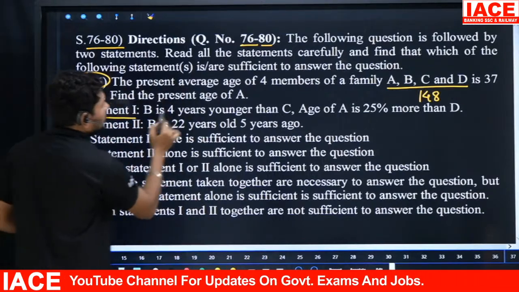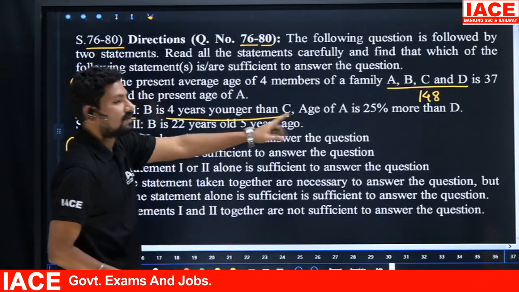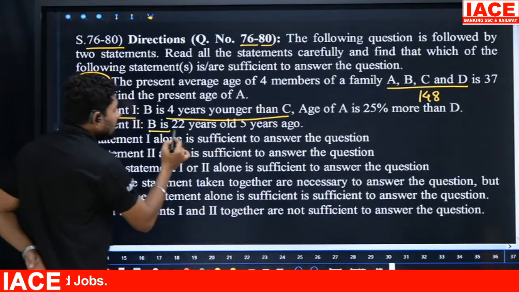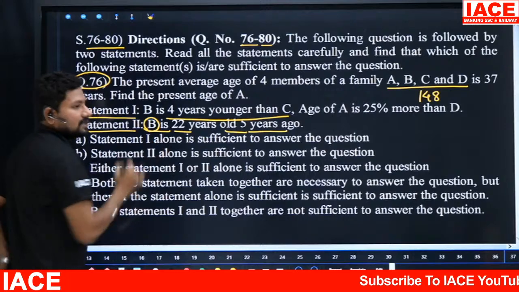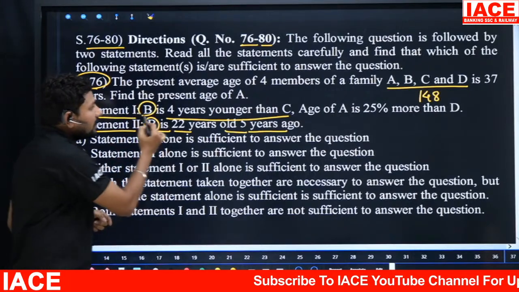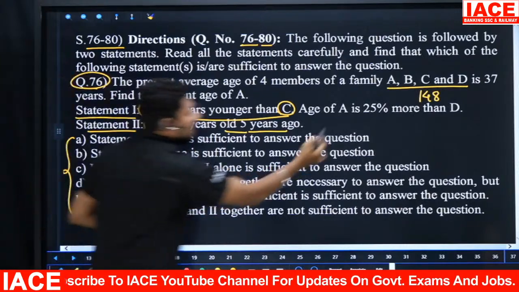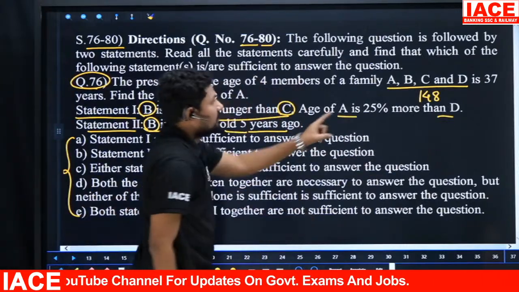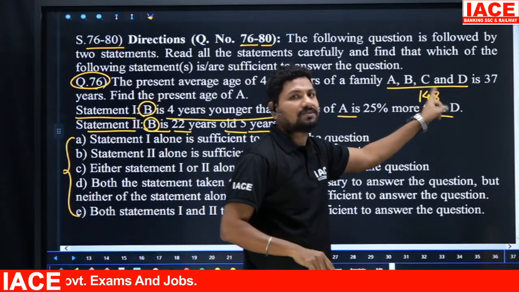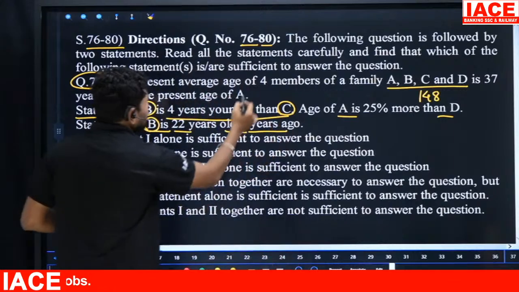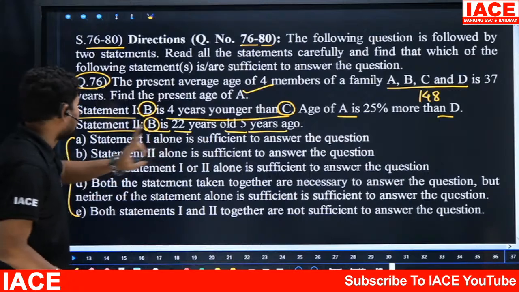Statement 1 they are asking, B is 4 years younger than C. They are mentioning one relation between B and C. Age of A is 25% more than D, and in statement 2 B is clearly mentioned as 28 years 5 years ago. From statement 2 we are getting B's age. When you substitute B's age, we will get C's age. Then B's age and C's age will be available, and the A to D relation is also available. That means we substitute the A value, D value, and B and C numbers. Finally, the value we require is what we are getting. So one statement alone is not possible, we need both statements to get it.